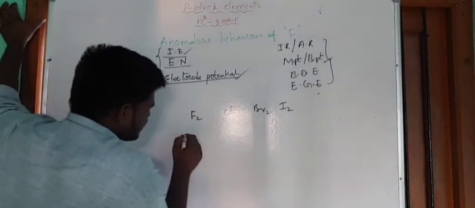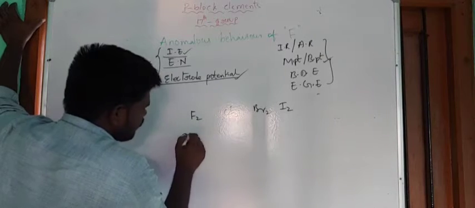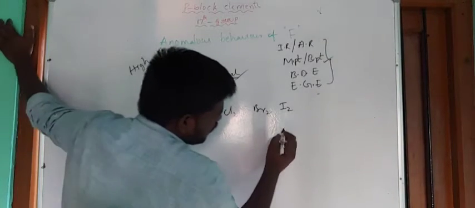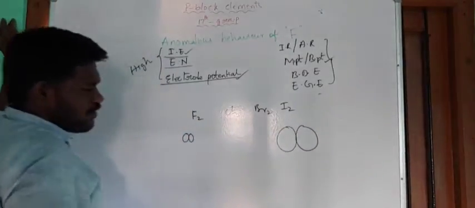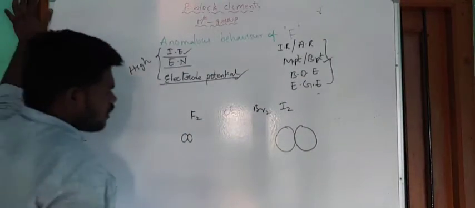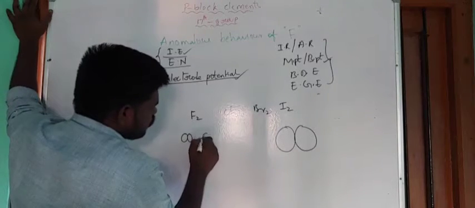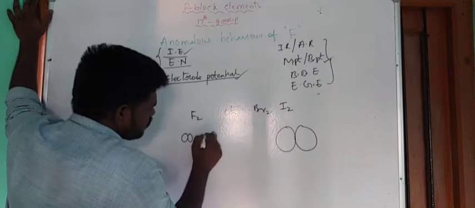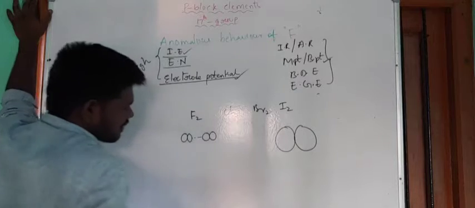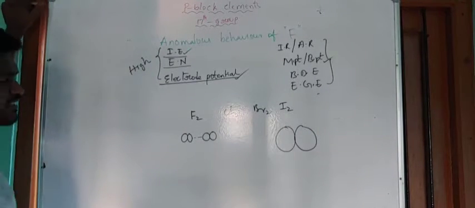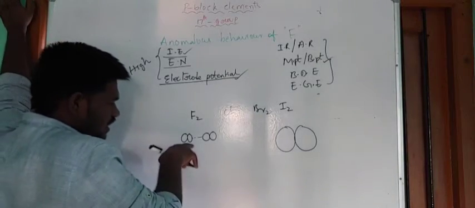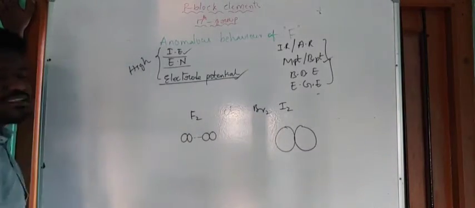then melting and boiling points also increase. So fluorine has a small size. This is the F2 molecule, and next, if you take the I2 molecule, this is the size of the I2 molecule. In the case of the F2 molecule, between two fluorine molecules, weak interactions are present due to the small size. The van der Waals force of attraction is very low between molecules with small size.